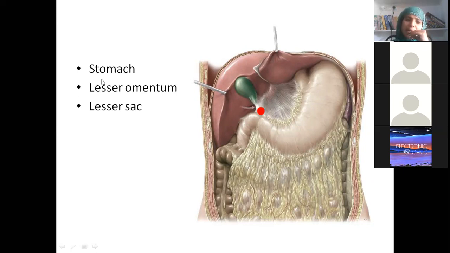Anteriorly, the head is also related to the C fold of the duodenum, where the pancreas is positioned. Nothing is visible here. So it is related to the stomach, lesser omentum, and also the lesser sac. The area in front of the pancreas and behind the stomach is the lesser sac.